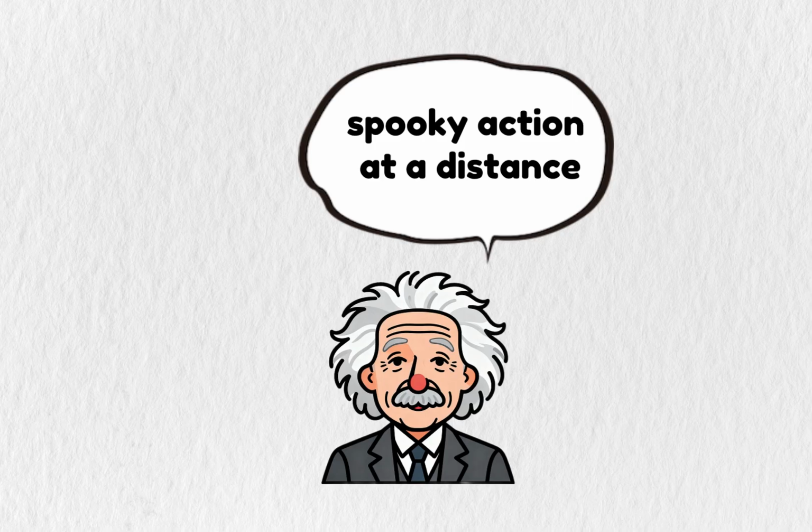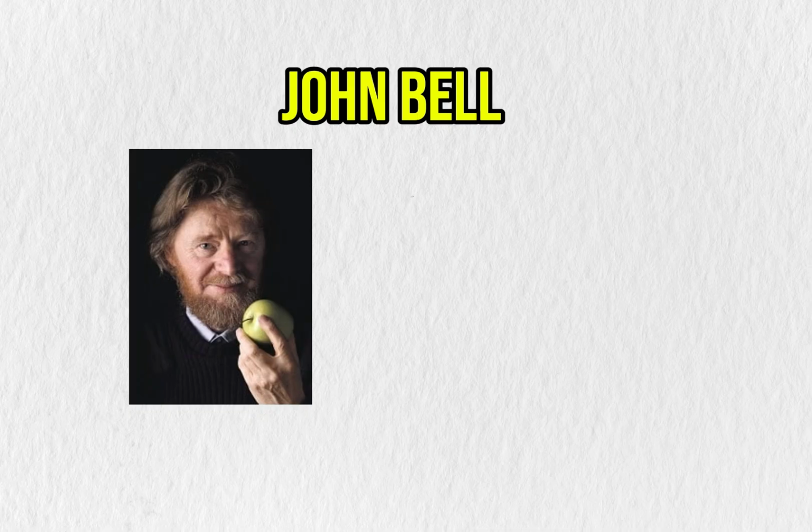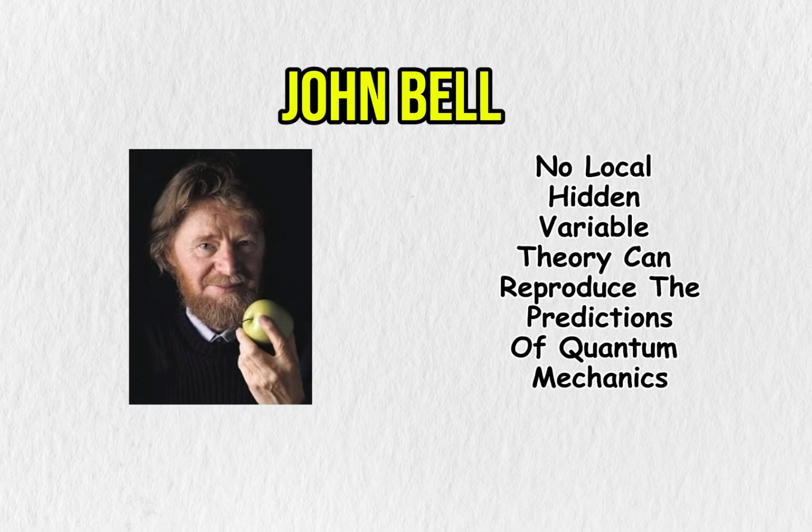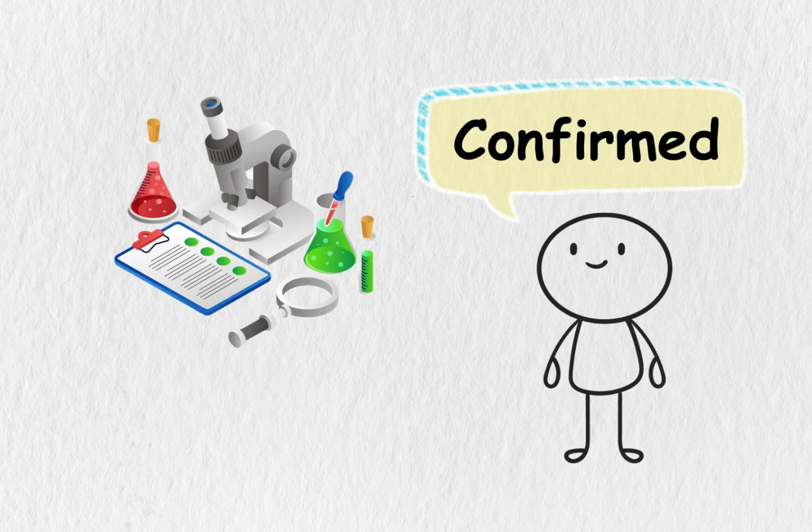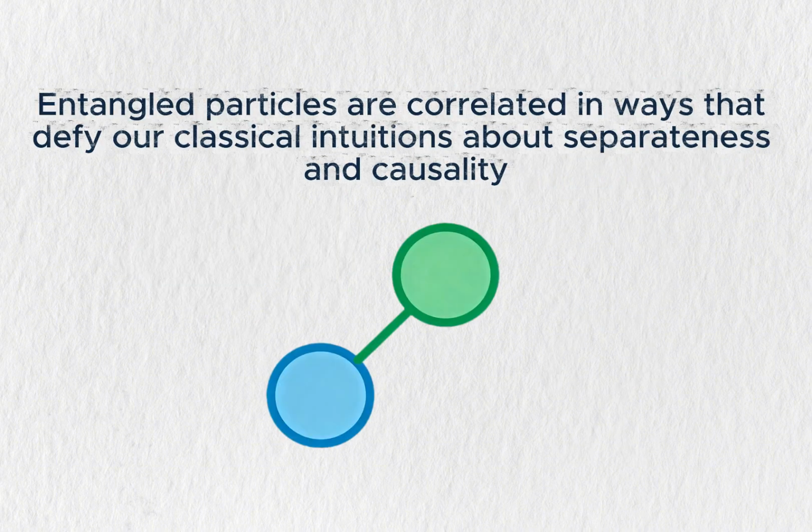But decades later, physicist John Bell proved that no local hidden variable theory can reproduce the predictions of quantum mechanics. Experiments confirmed it. Nature really is non-local in this sense. Entangled particles are correlated in ways that defy our classical intuitions about separateness and causality.